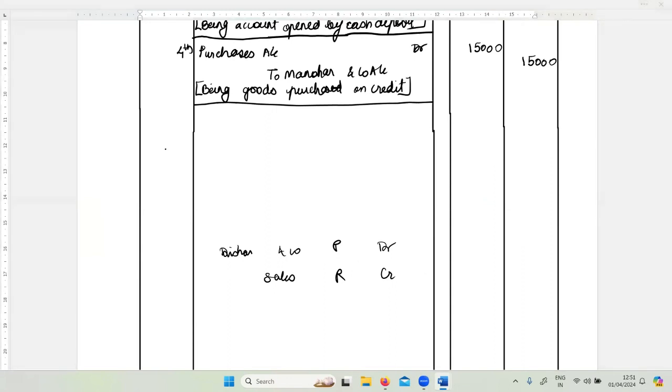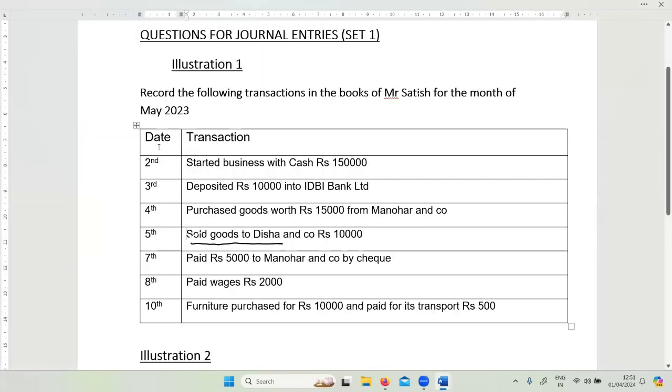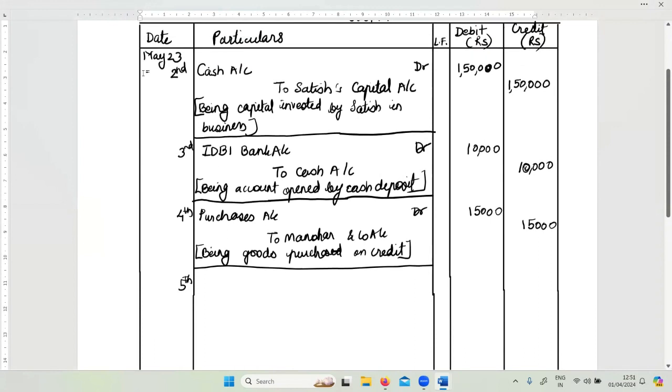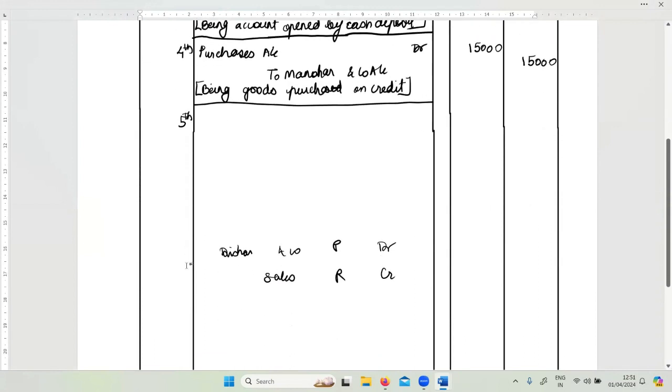So I'm going to write this transaction now. How do I write the transaction? On 5th, I'm not writing May again and again, if you notice, right? Why am I not writing May again and again? Because we are writing one below the other, and we have already put on top that this is the month of May 23. Got it?